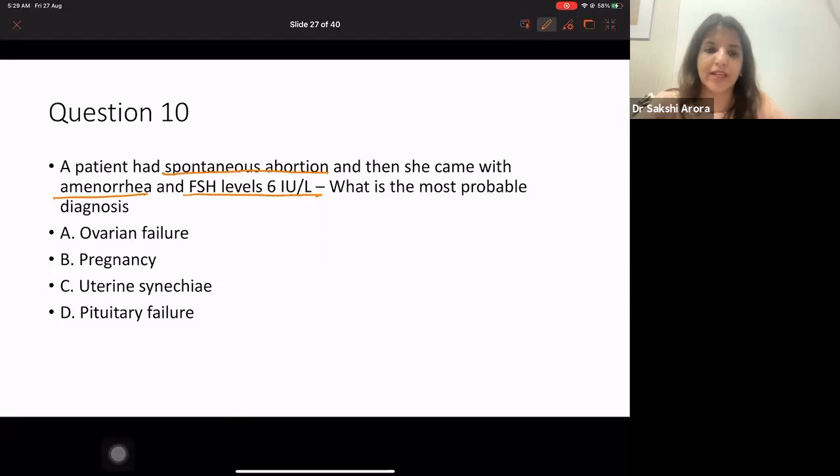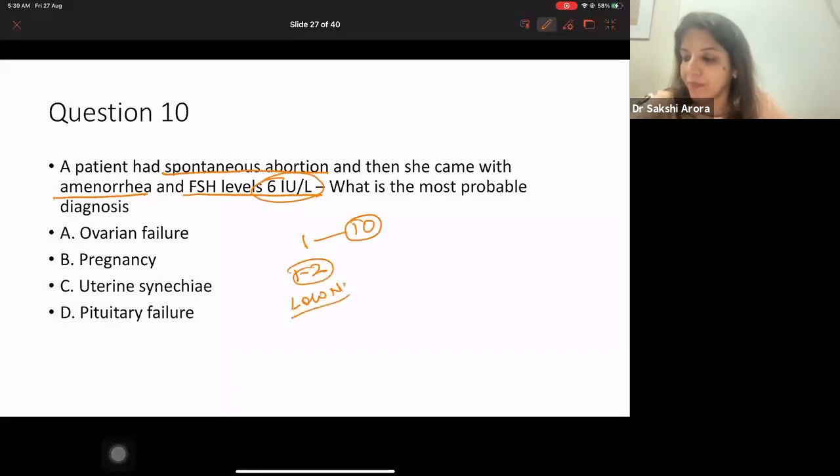Option A, ovarian failure. Option B, pregnancy. Option C, uterine synechia. Option D, pituitary failure. Why are you getting confused, all of you? Many of you are giving wrong answers. Why? Tell me. 6 international units, is it normal or not? I told you the range is between 1 to 10. 1 to 2 is low normal. So 6 means it is normal, right?